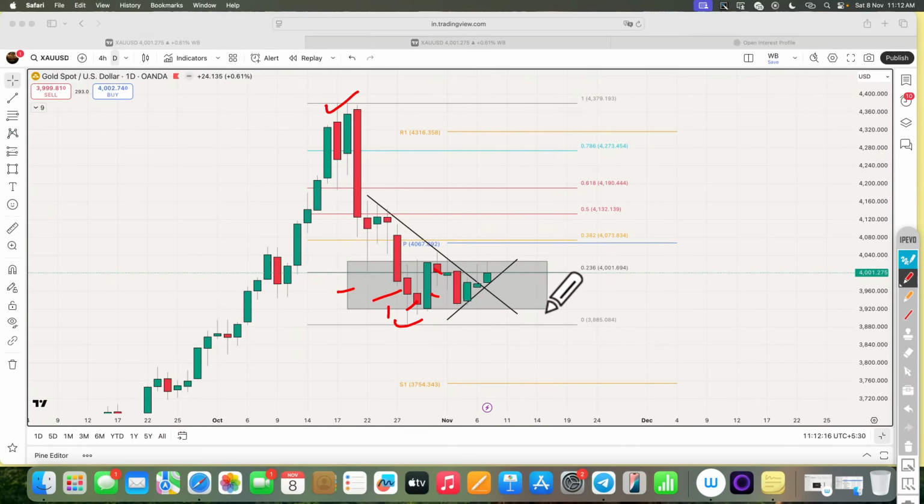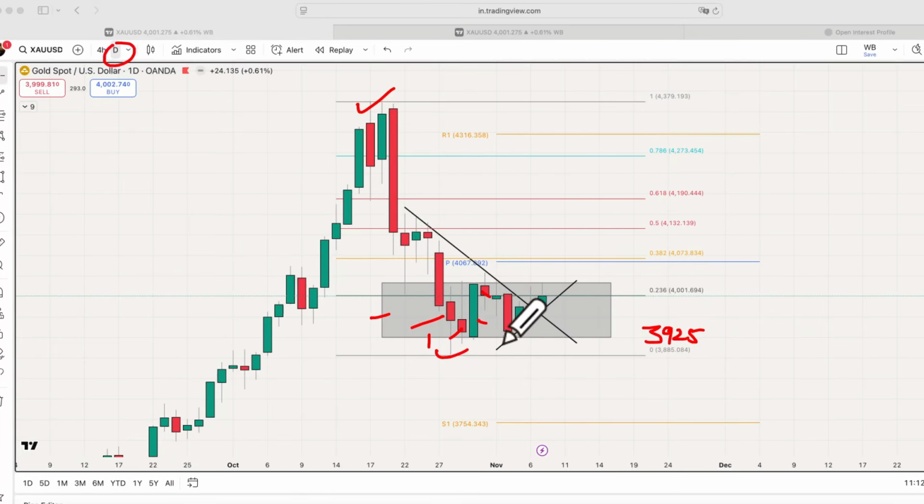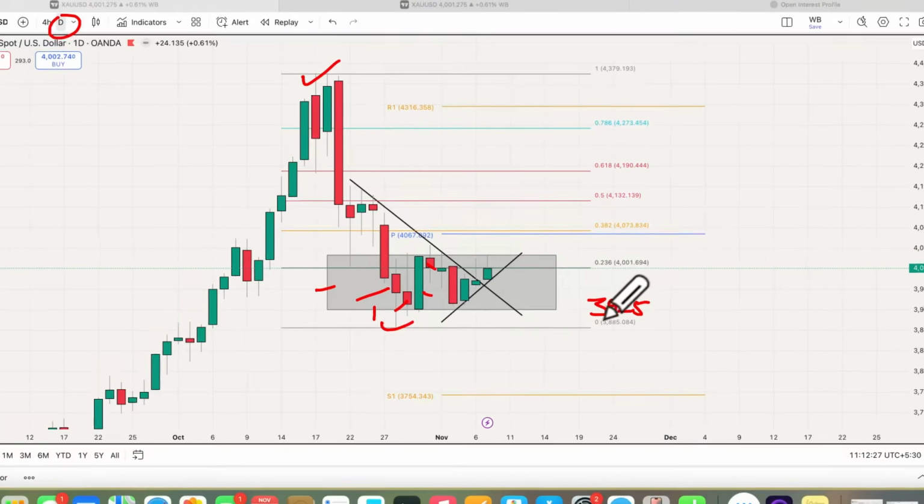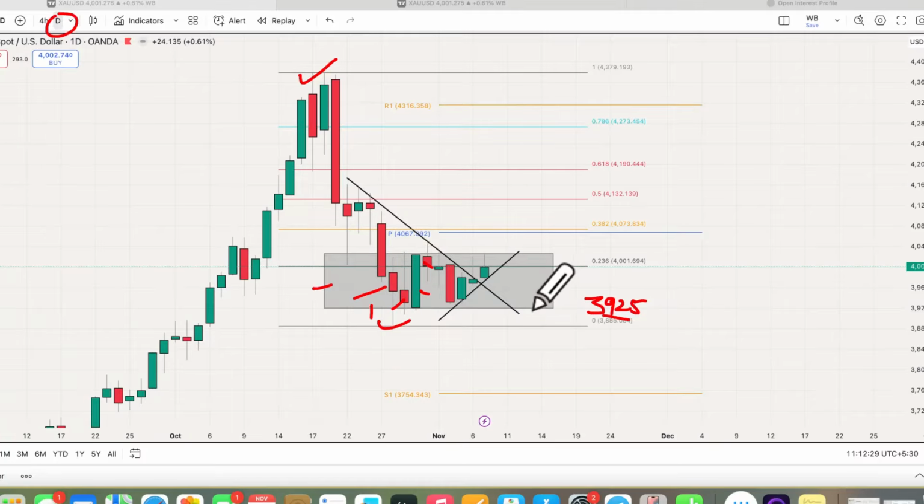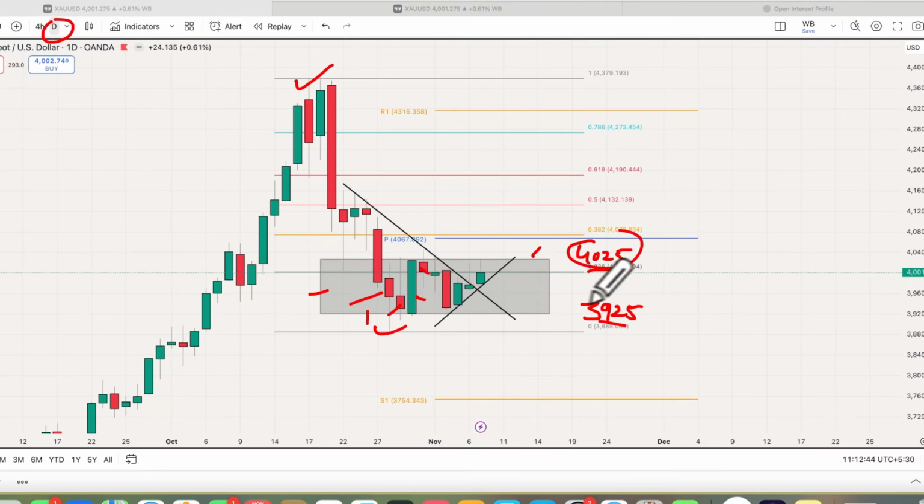The lower level of this range is 3925 on a closing basis, as this is on daily closing. So on daily closing this lower level is a support at 3925, and on the higher side the level of 4025 is a resistance level as per this overall consolidation range, because we have not seen any closing above or below these levels.